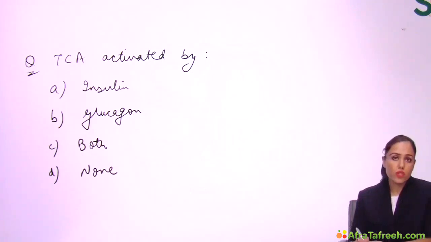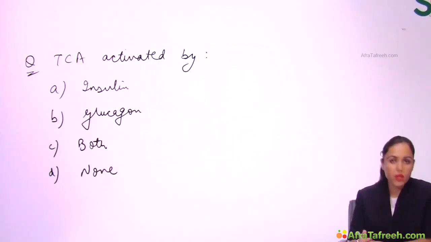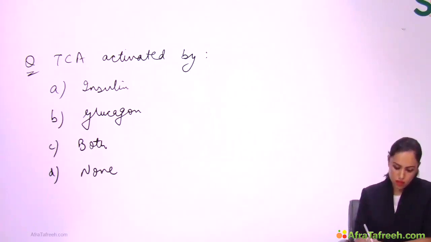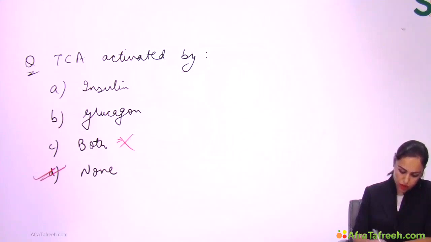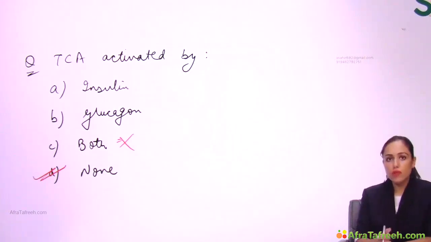Now solve this question. TCA is activated by which hormone? Insulin, glucagon, both or none? I told you TCA is amphibolic, both catabolic, anabolic. You know anabolic pathways are activated by insulin, catabolic pathways are activated by glucagon. So most of the students will answer both for this question. But answer is not both, answer is none. Because TCA is not having any hormonal control because it is a vital cycle of the body. It does not depend upon hormones.